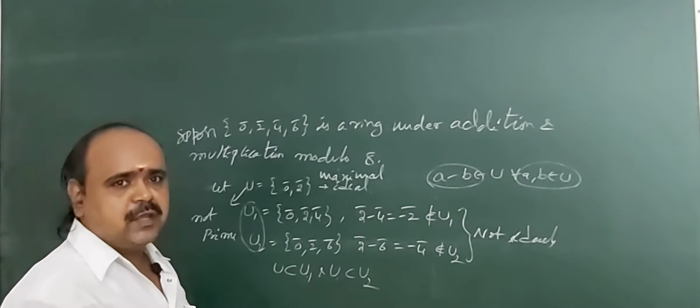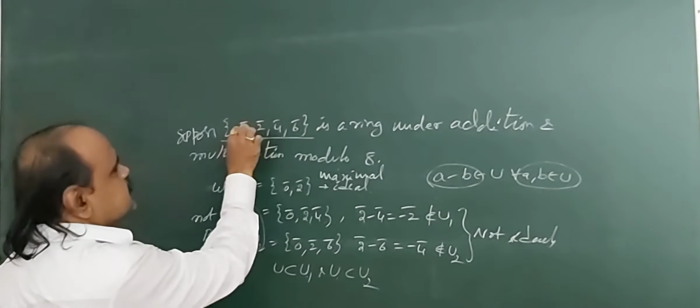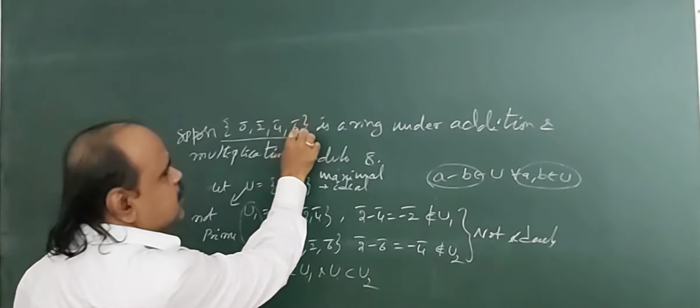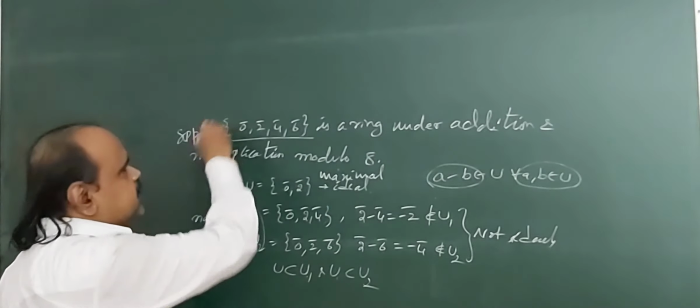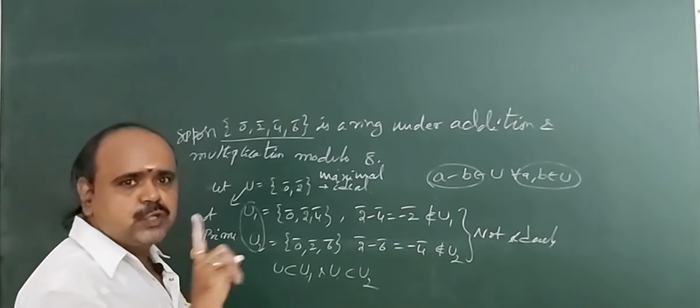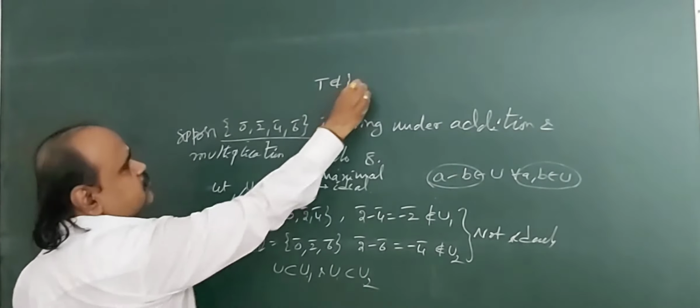Why does this happen? Because here we take the ring {0̄, 2̄, 4̄, 6̄} under addition and multiplication modulo 8, but in this ring the multiplicative identity, that is the unit element 1̄, is not contained in this set.